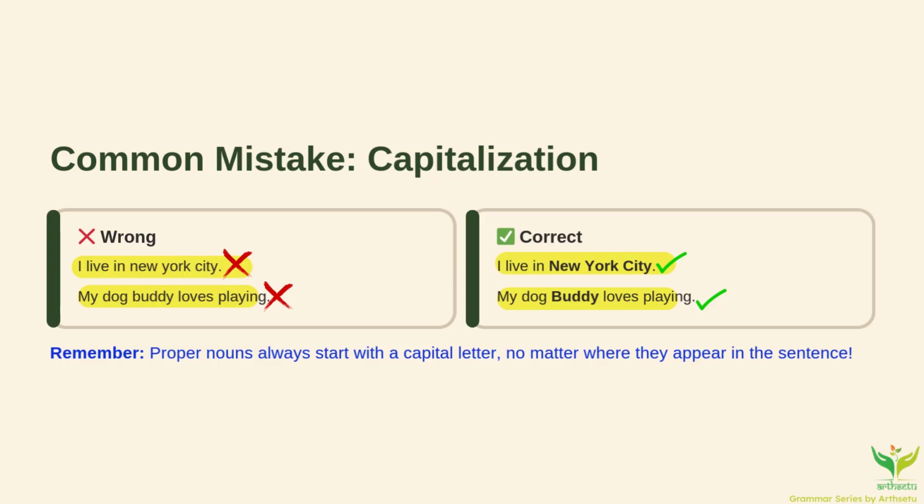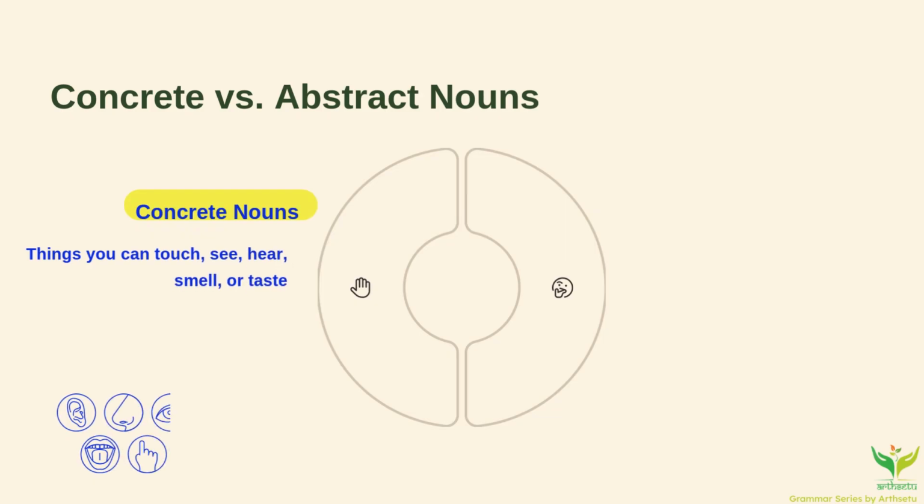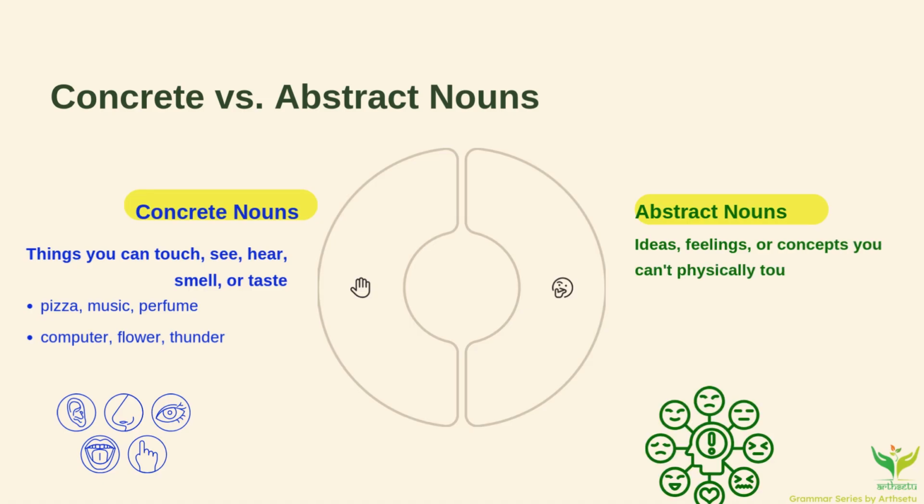Another way to look at nouns is concrete versus abstract. Concrete nouns are things you can touch, see, hear, smell, or taste, like pizza, thunder, music, flowers. Abstract nouns are invisible. You can't touch them, but you feel them. Things like happiness, courage, knowledge, friendship. So, you can eat a pizza, but you can't eat happiness. Both are nouns, just different types.